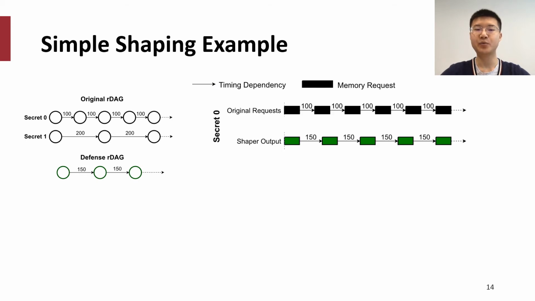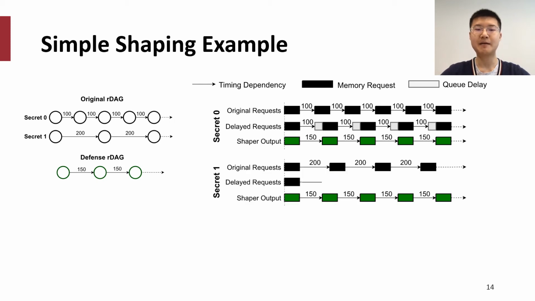The right figure will visualize how the shaping happens with the timing representation. The time increases from left to right, and you can see originally requests are sent out with 100 cycle interval. We want to shape it to a 150 cycle interval. How to achieve this? We can simply delay the second request in a buffer for 50 cycles before sending it out. The next request will arrive at the buffer after 100 cycles and be delayed for another 50 cycles before sending out, and so on and so forth.